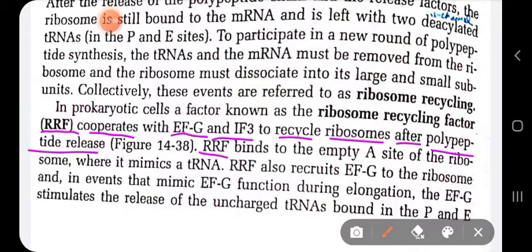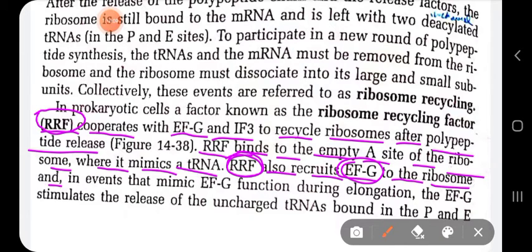This ribosome recycling factor binds to the empty A site of the ribosome, where it mimics a tRNA. Ribosome recycling factor also recruits EFG to the ribosome, and it mimics the EFG function during elongation.